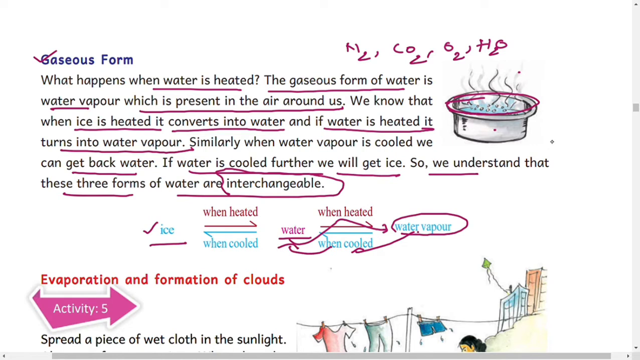When we cool the water again, we will get ice also. So water is available in three forms depending on the temperature. The water is always interchangeable.